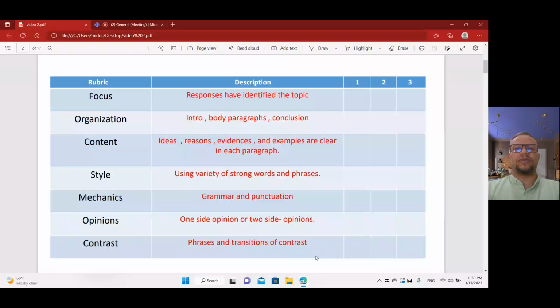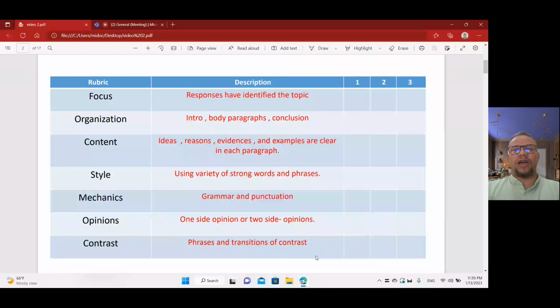Organization is number 2. So if you organize your topic, your essay, and the content, the structure of the essay is about an introduction, body paragraph 1, body paragraph 2, even 3 if you want, then the conclusion. Is that happening with you when you write? This is also an essential point.